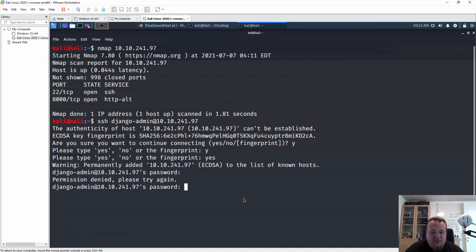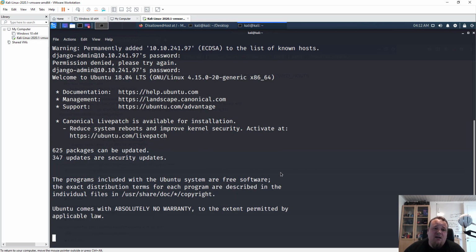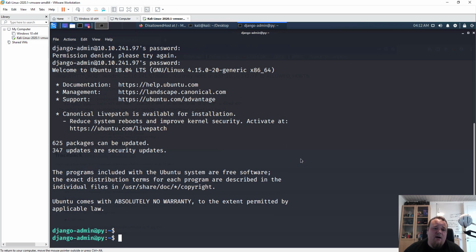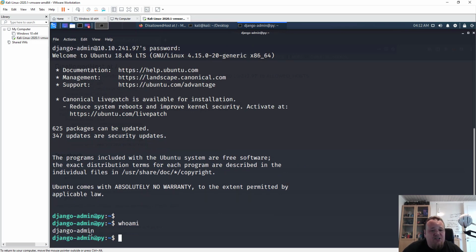I cannot write root tor 1212. And let's see what happens now. I should be given access, and there we go. Who am I? I am Django admin, so I am not the root user, which is okay, I guess.